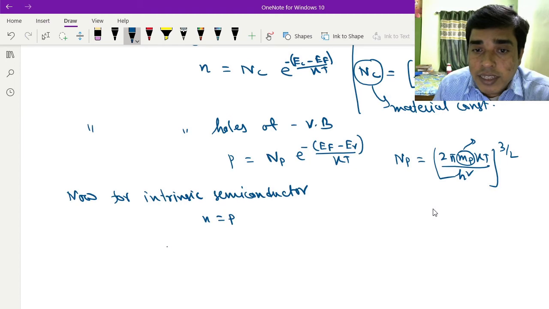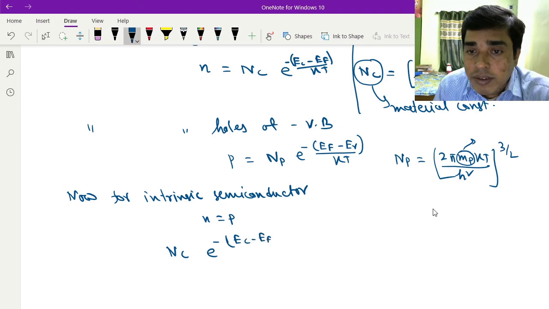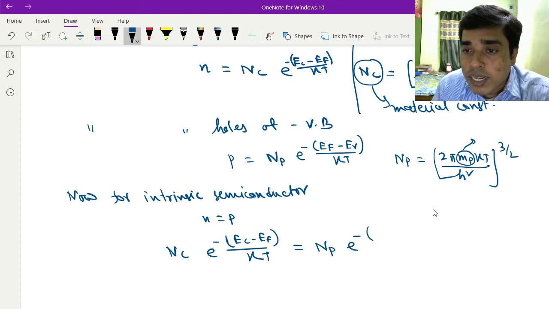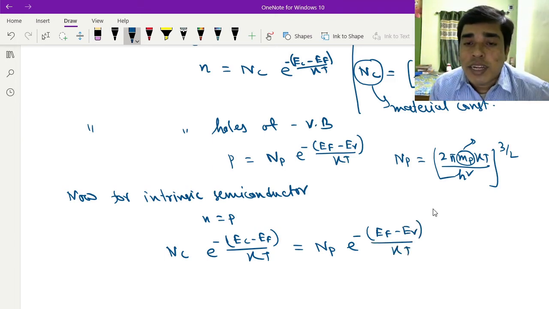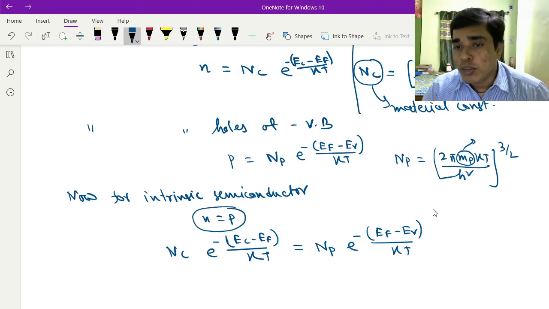So you can write Nc e to the power minus EC minus EF divided by kT must be equal to Np e to the power minus EF minus EV divided by kT, because for an intrinsic semiconductor the number of electrons and the number of holes must be equal.